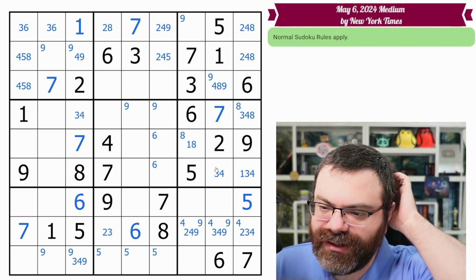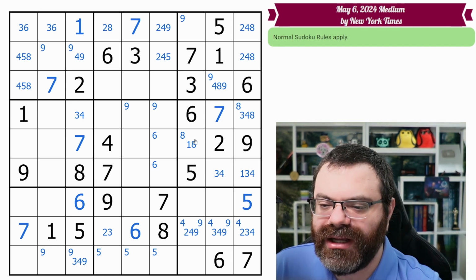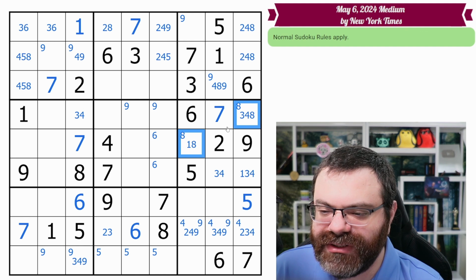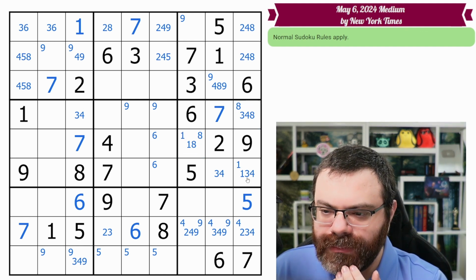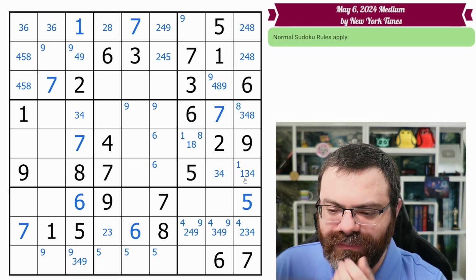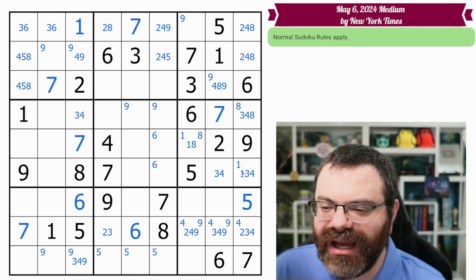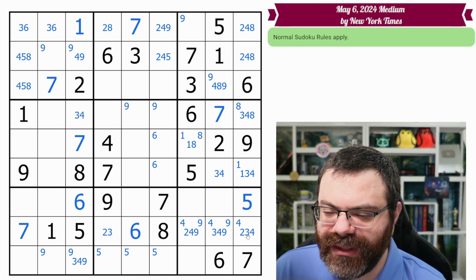So we're looking for any patterns here, like restricted digits, digits that line up in a row, for example. The only thing I'm seeing is that the 8's in one of these 2. I guess the 1 is in one of these 2 as well. So we can corner mark that as well. The 3's and the 4's are all in these 3 cells, so it's not helpful. Now we got some penciled digits. Want to see if that does anything.